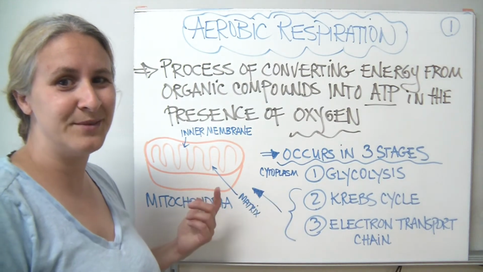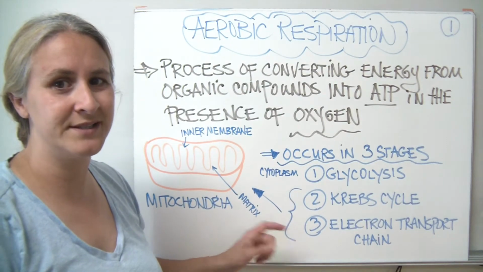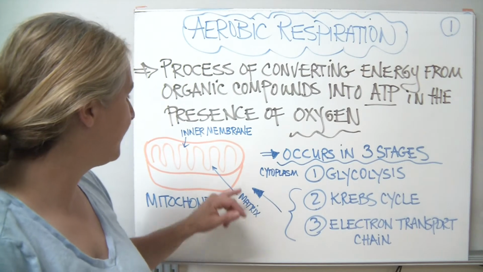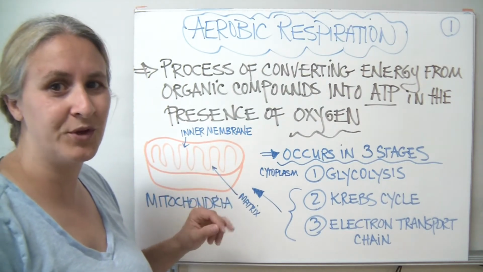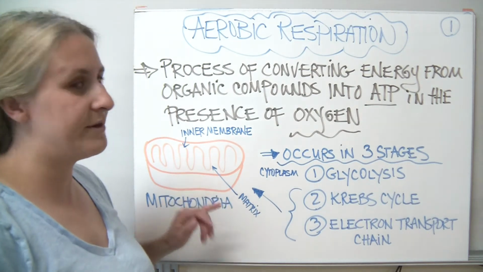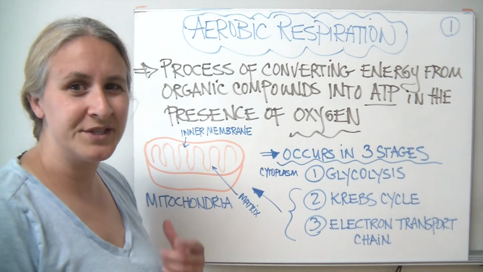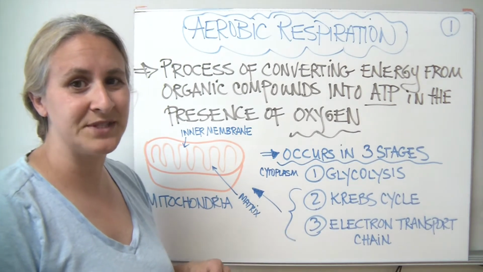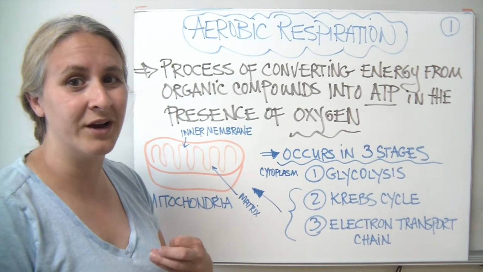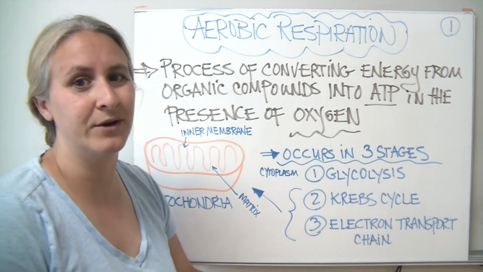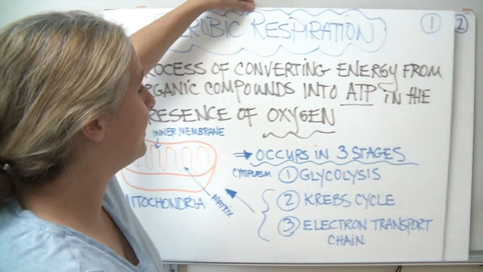and then we continue our journey through the cell and we move from the cytoplasm into the mitochondria with the next 2 phases, the Krebs cycle and something called the electron transport chain. So if you look at the mitochondria, it has this inner membrane, which some people call the cristae, and then we have the matrix or fluid portion, and then there's an outer membrane. And that's one of the reasons why more complex organisms carry out aerobic respiration, because very simplified, remember prokaryotic organisms don't have membrane-bound organelles. And we see that the mitochondria has a membrane, an inner and an outer membrane.